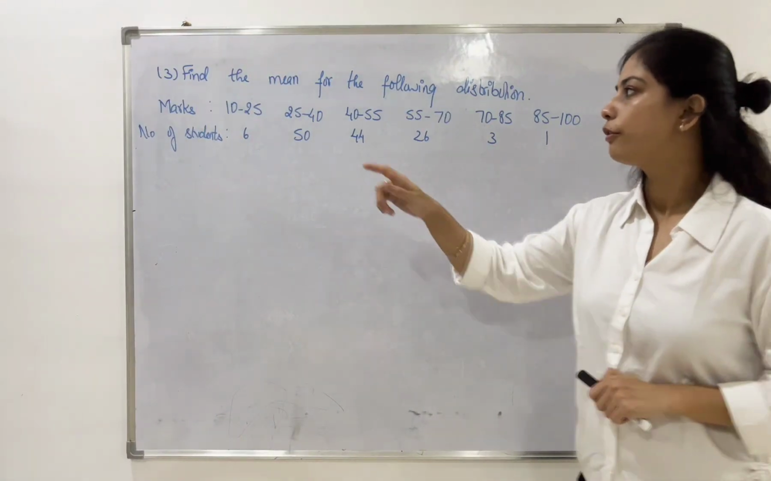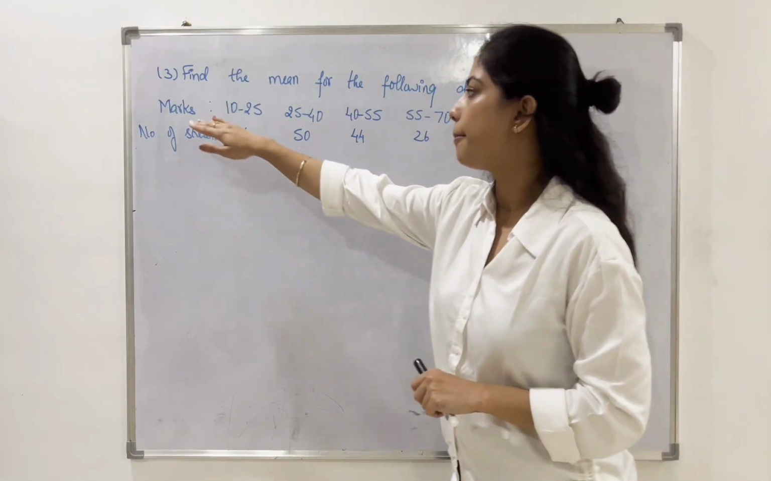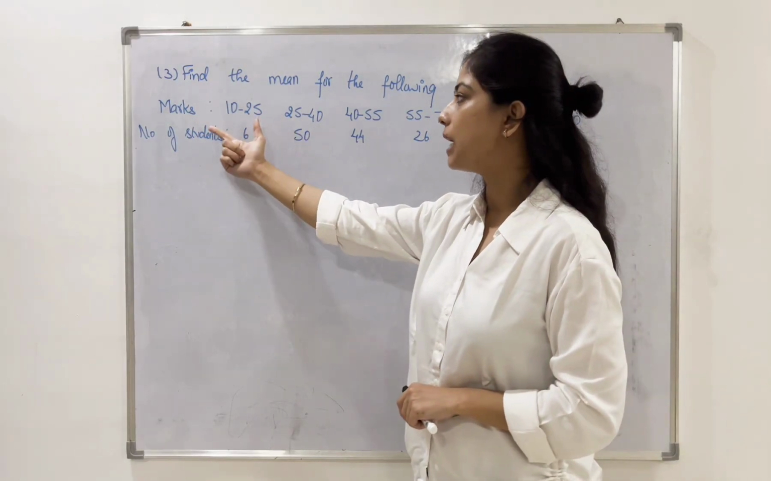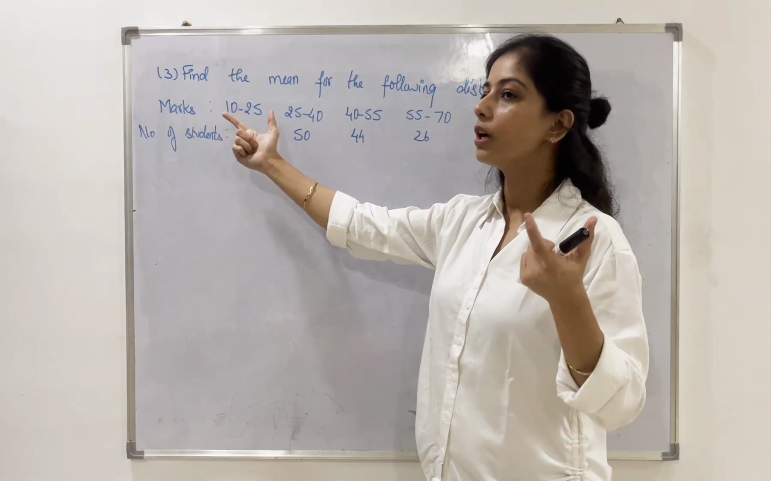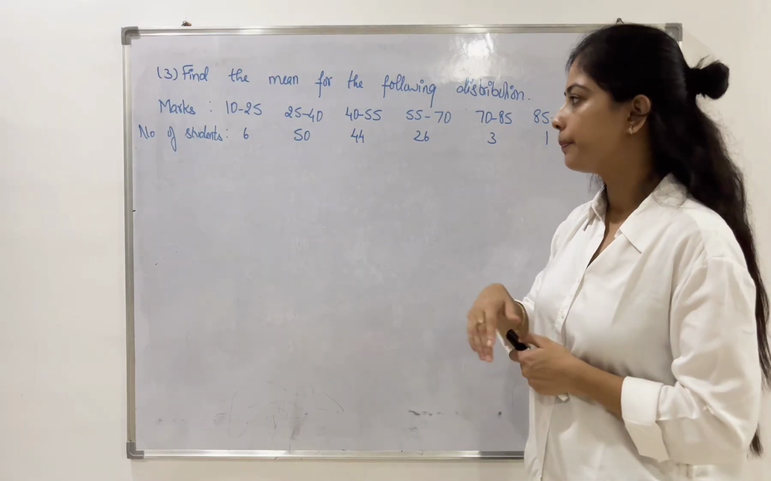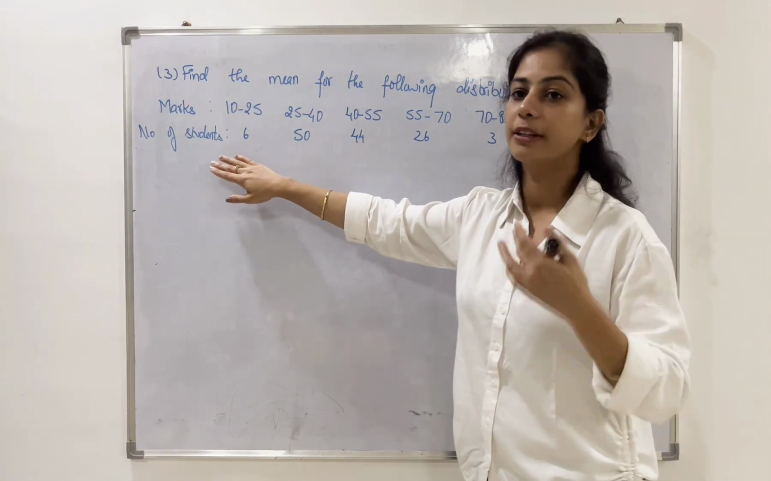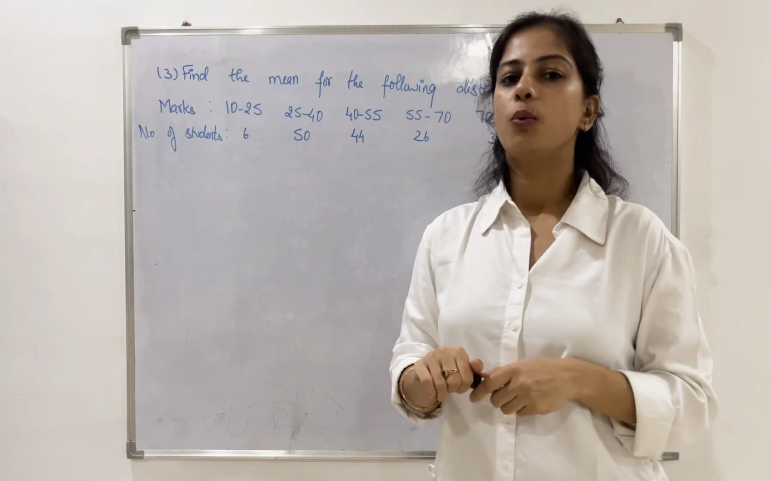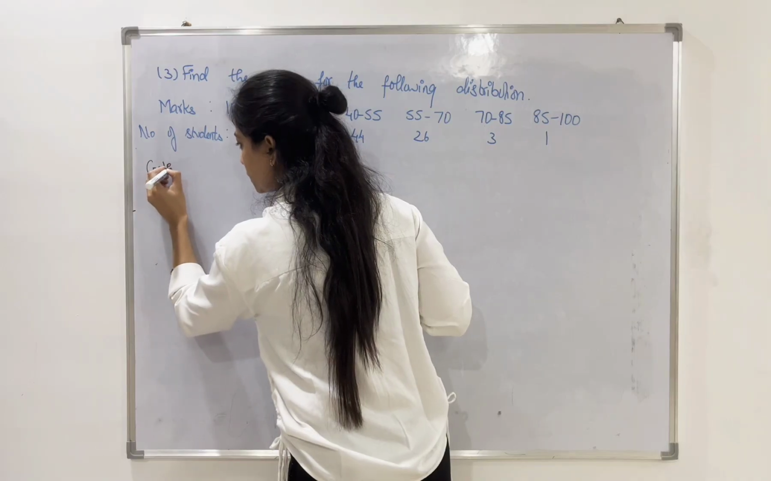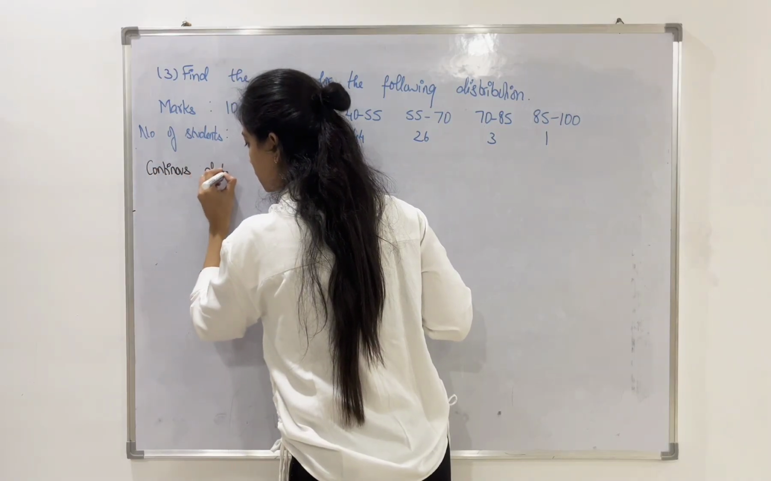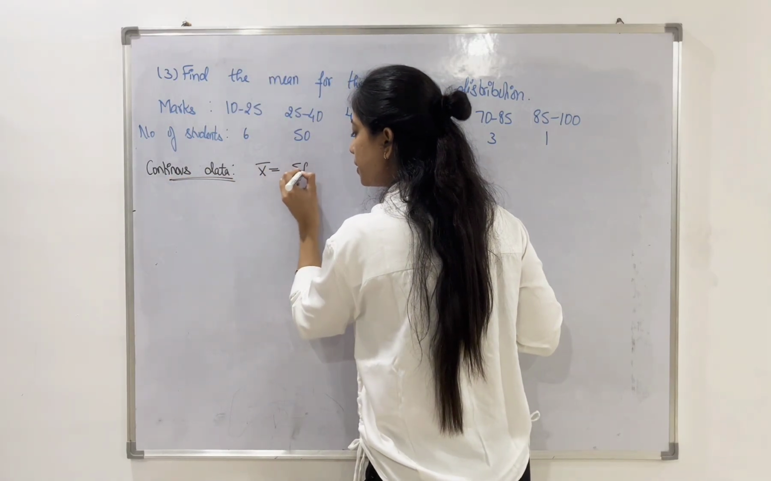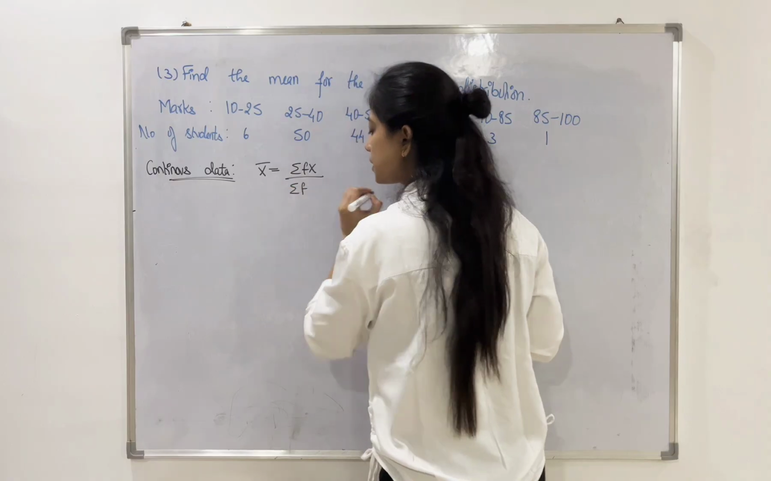Let's see the next question. Find the mean for the following distribution. Marks are given to us and number of students are given to us. In this case, marks is in the form of group or class intervals: 10 to 25, 25 to 40 and so on up to 80 to 100. The number of students are given to us, which is nothing but the frequency. So by looking at the data, we identify this as continuous data. The formula for continuous data is summation fx upon summation f.